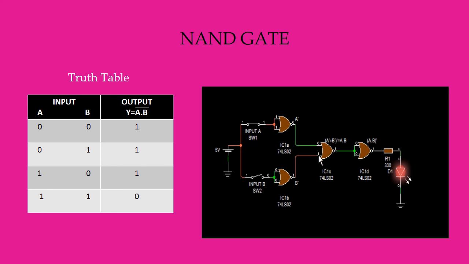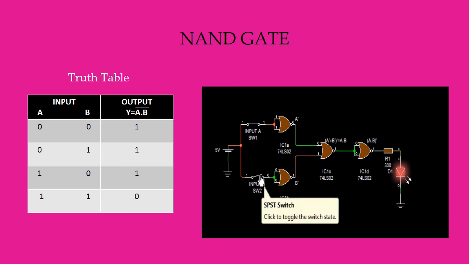So this 0 and 1 is connected with this NOR gate chip, and from here this 0 output is passing through this inverter circuit, and from here we get 1 output, and this 1 output shows that the LED is in on condition. So this is the third condition of the truth table, 1 0 condition.